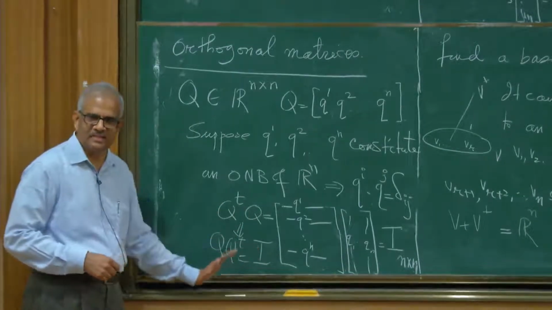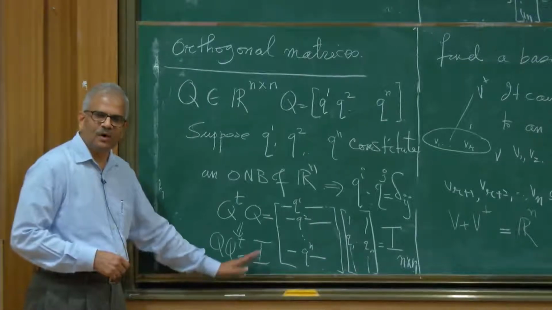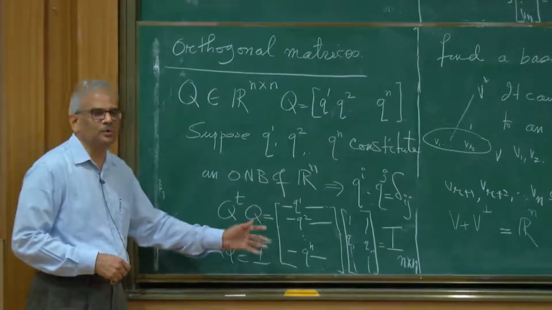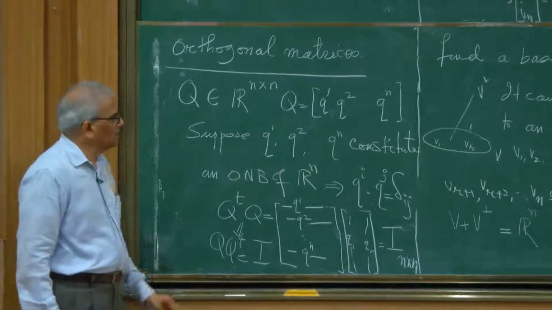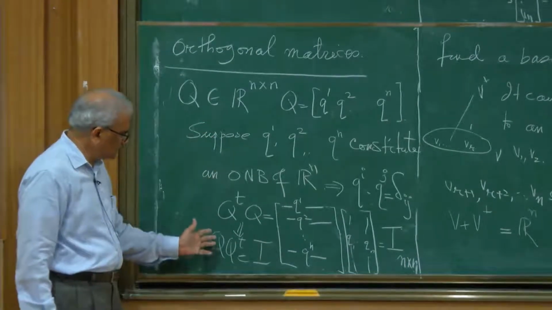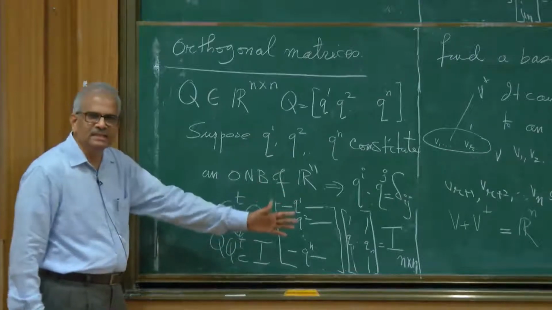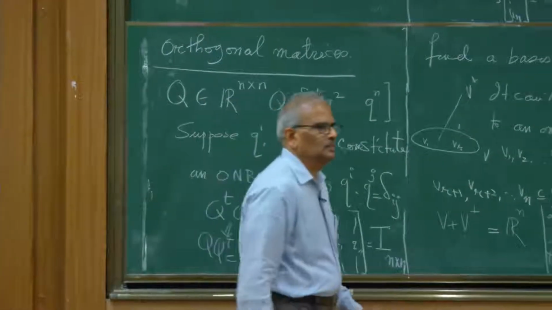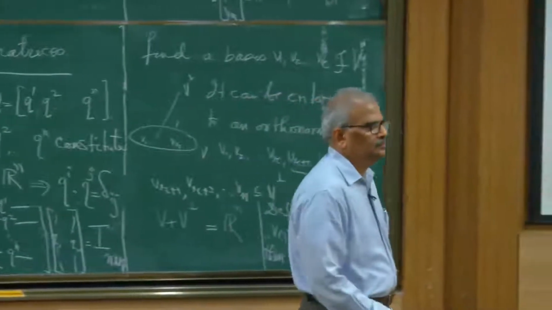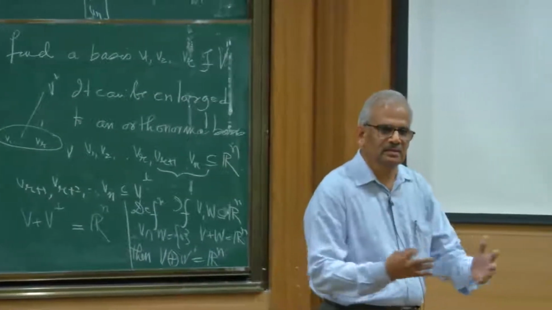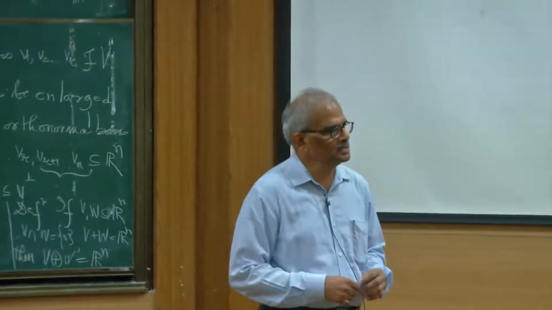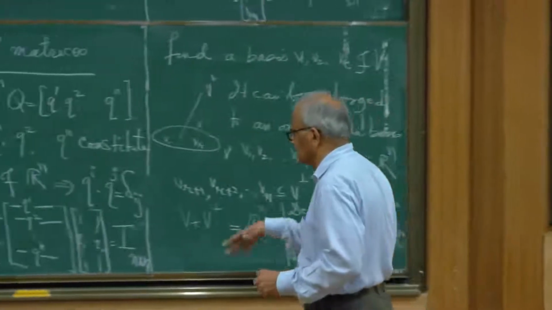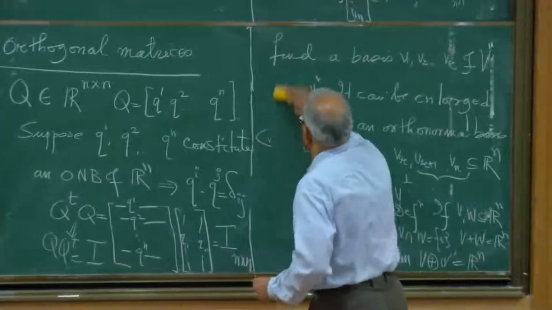It's just the algebra which is giving us this information: if column vectors constitute an orthonormal basis, the row vectors of the same matrix also form an orthonormal basis. So matrices which satisfy this condition, Q transpose Q is identity, are called orthogonal matrices. They are just matrices which are constructed out of an orthonormal basis of Rn. So Q transpose Q equal to identity can be the defining condition.